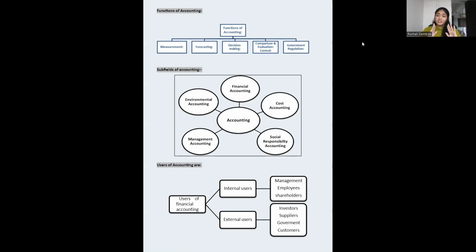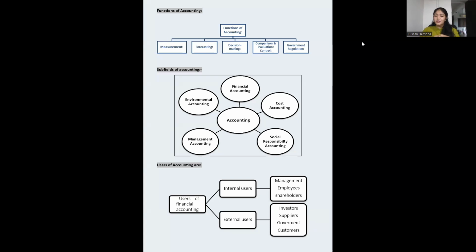If the company is working nicely, that is understood from the financial statements, then they'll see that okay, the company is making profits, we are also going to get some part, we are going to get the rewards, the bonus, promotions. For all these perspectives, employees are referring to accounting statements. Then shareholders, their money is invested in your business, they need to see, is the company progressing or not, how much dividend I will get, how much return I will get on my money if I sell the shares. All these things are important for the shareholders. That's why they are also users of financial statements. They will also go through all the financial statements.